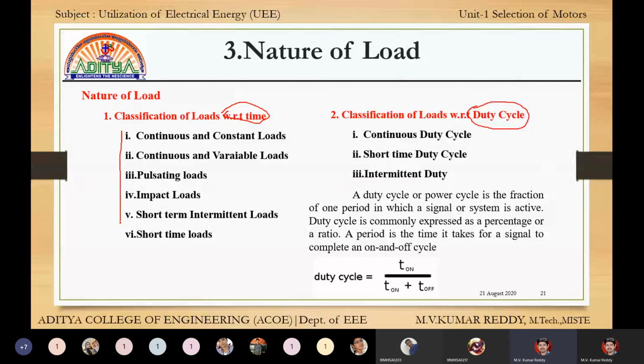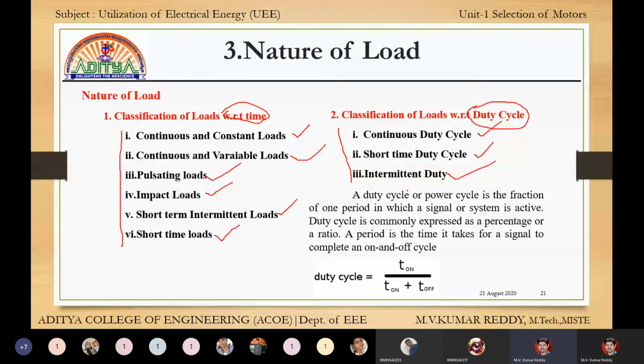These are further classified into six types and three types. First are continuous and constant loads, continuous and variable loads, pulsating loads, impact loads, short term intermittent loads, and short time loads. And these are continuous duty cycle, short term duty cycle, and intermittent duty cycle.